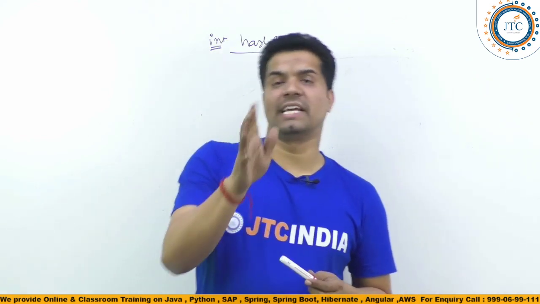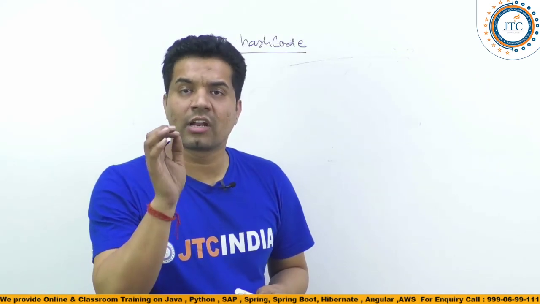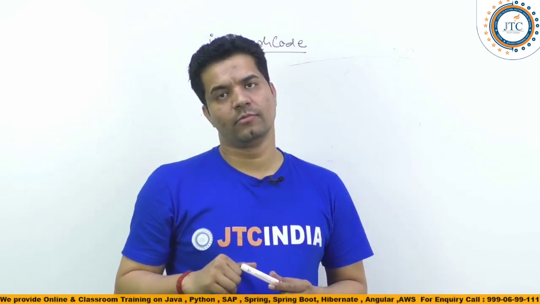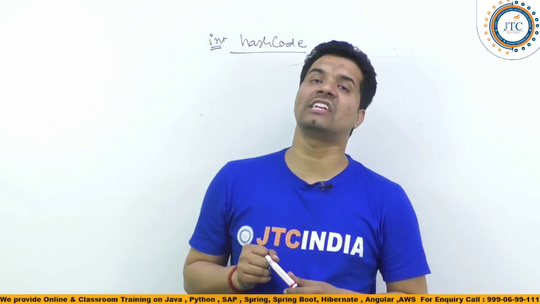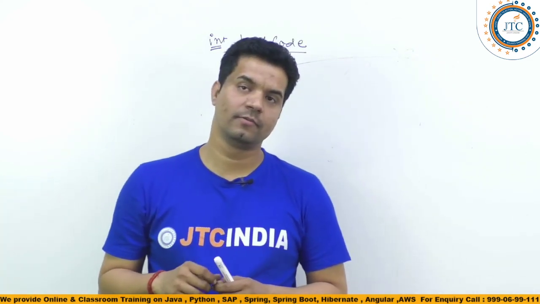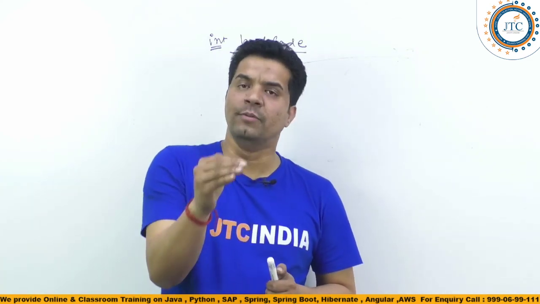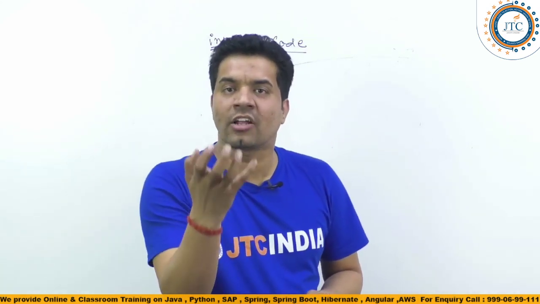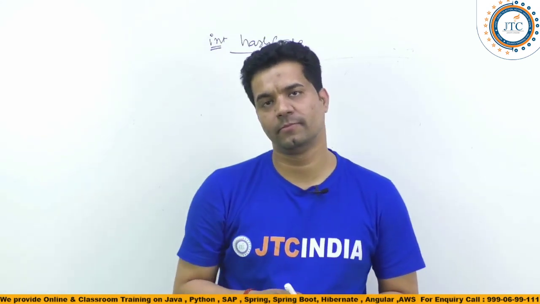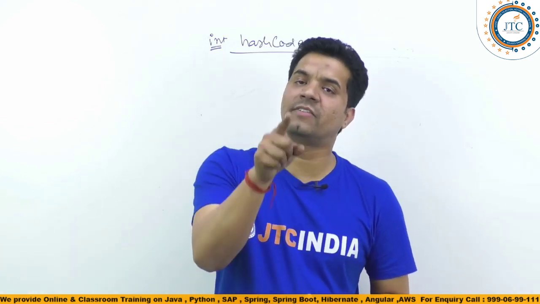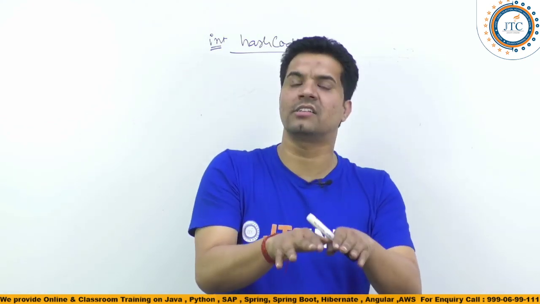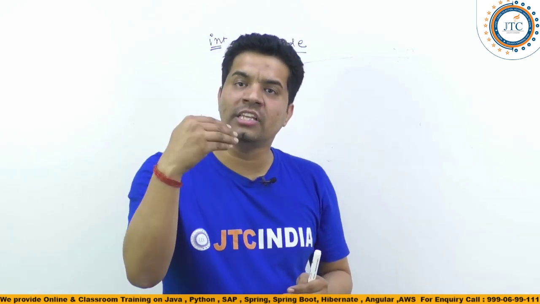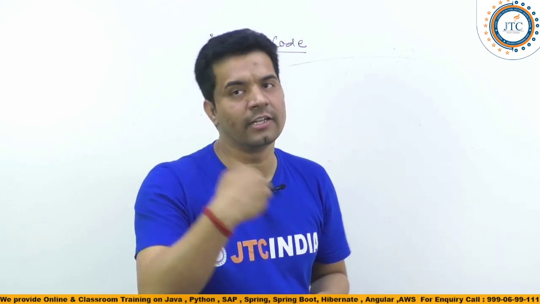For every object, whatever objects you are creating, for that object one hash code will be created. And that hash code will be used internally by the JVM to identify that object uniquely. So the hashCode method available inside the Object class is to generate the hash code for each of the objects uniquely.